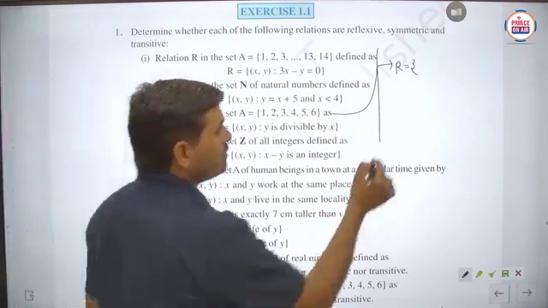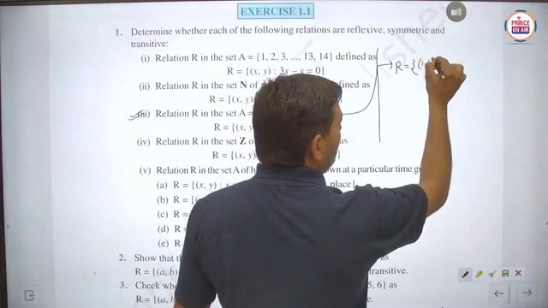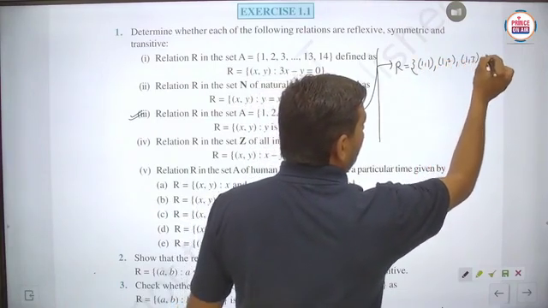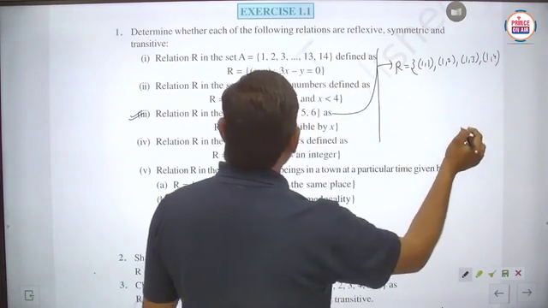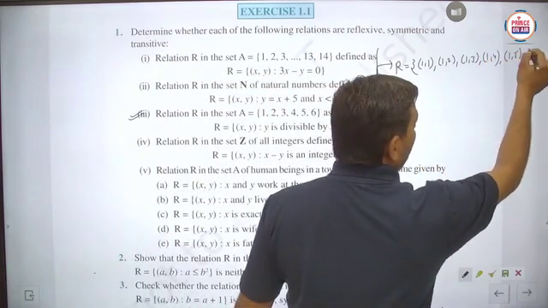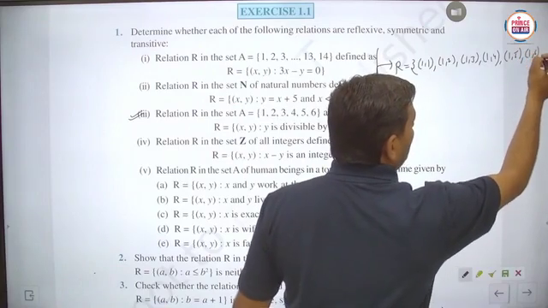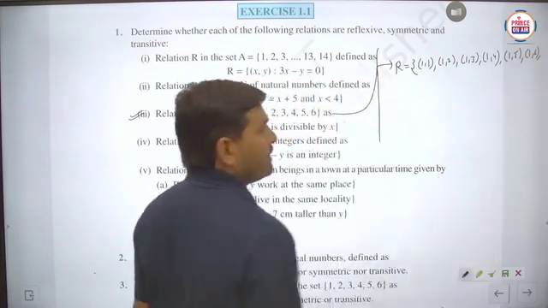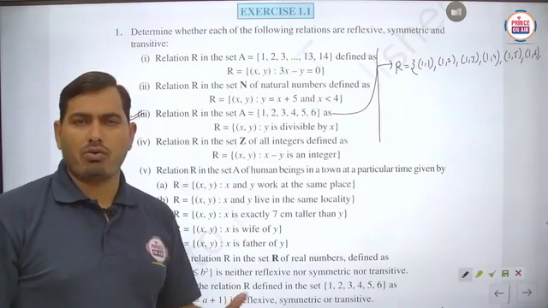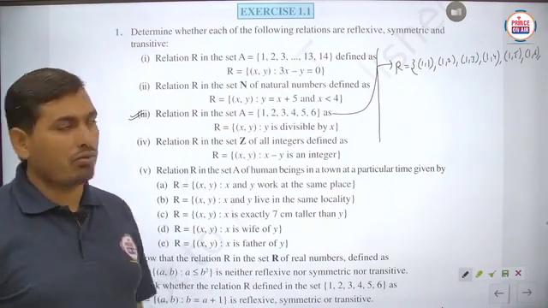Definitely 1 is divisible by 1, then (1, 2), (1, 3), (1, 4), (1, 5) and (1, 6). Every number is divisible by 1, so all of these are included.